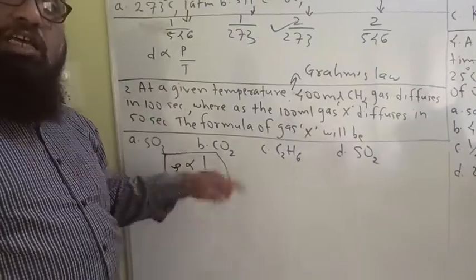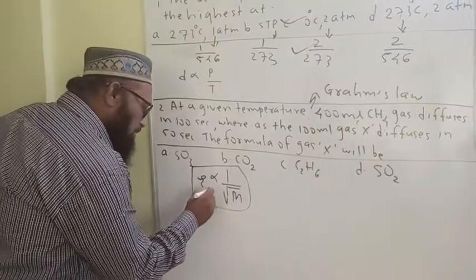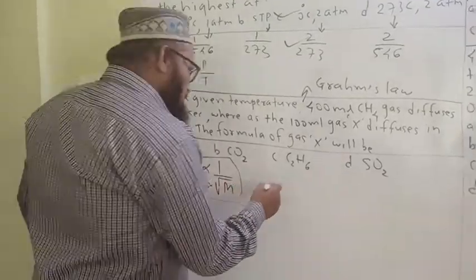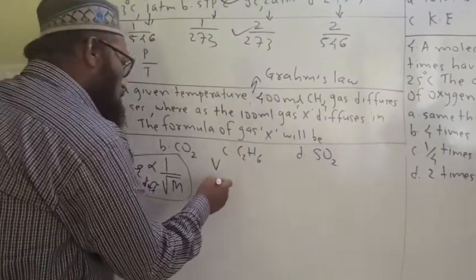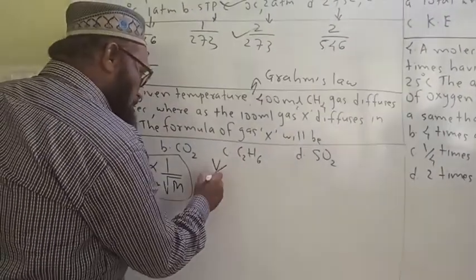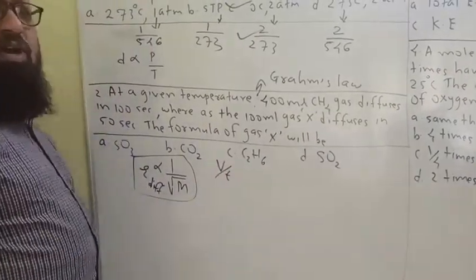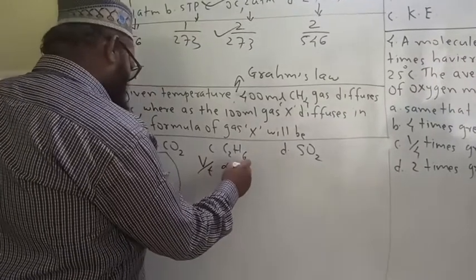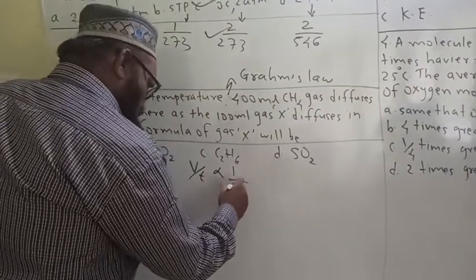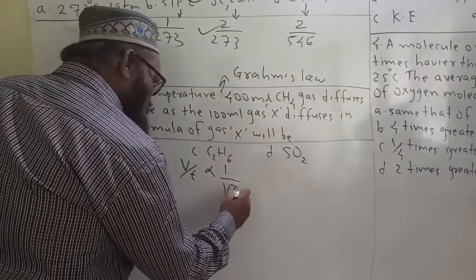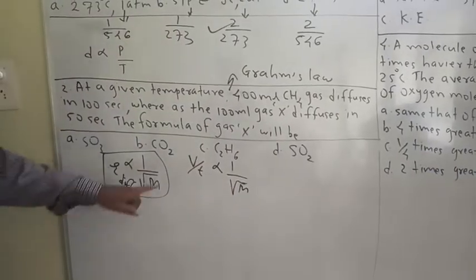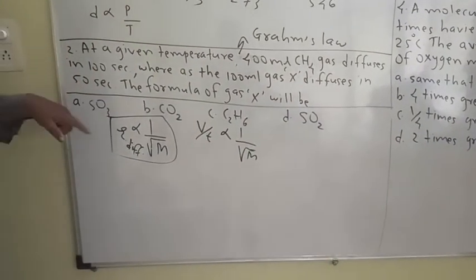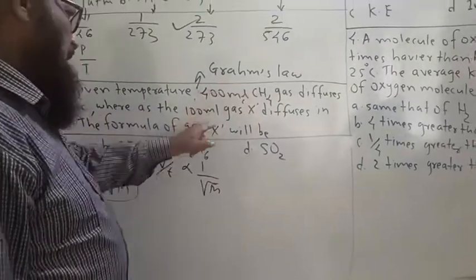But the question arises, what is the rate of diffusion? Rate of diffusion is nothing but volume of gas diffused per unit time, per second, and it is directly proportional to 1 upon root M. This is Graham's law. Let us see here gas methane and gas X.